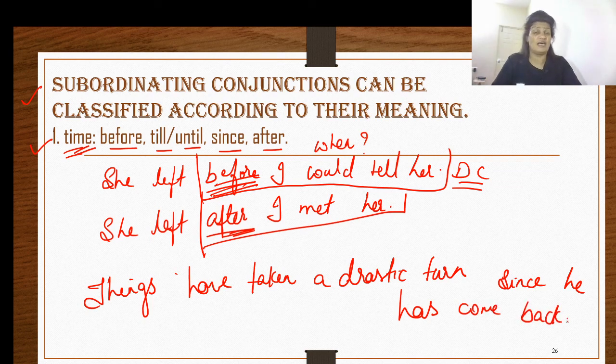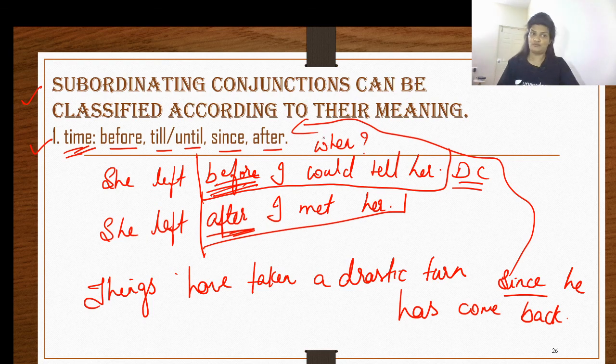Since when have things taken a drastic turn? Since he has come back. And the word which is denoting the time over here is since. Therefore, this word qualifies as your conjunction of time, and also your subordinating conjunction, and this is your subordinating clause, or you can also call that a dependent clause.